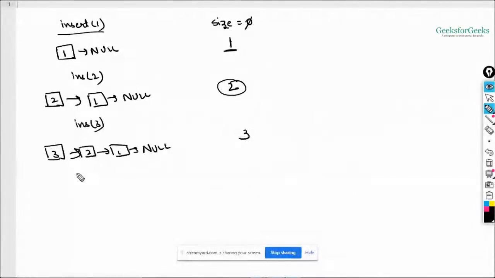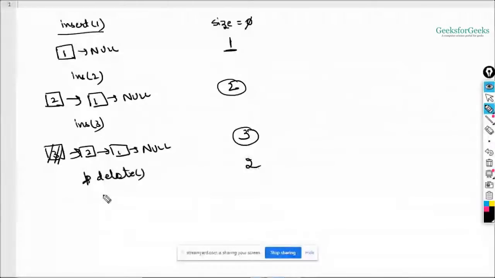Now say I want to delete an element from here. So how can we delete the element? You simply need to decrement the size by 1. So this 3 will be deleted and size will be decremented by 1, and it will become 2 now, right?